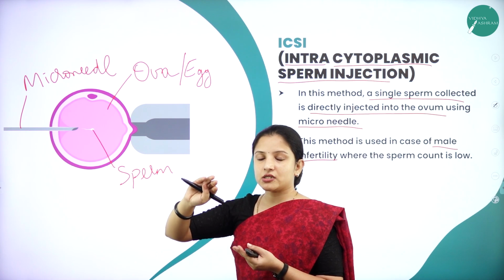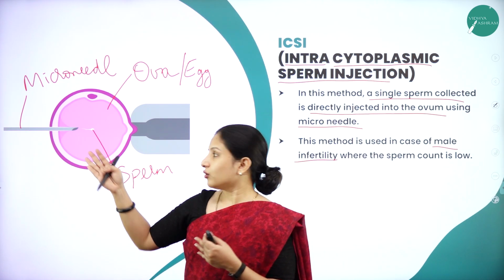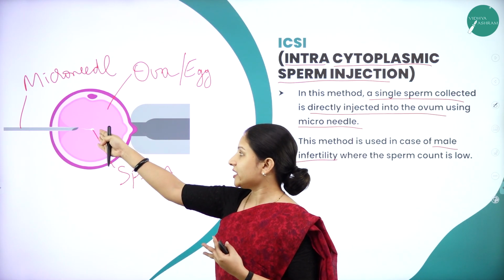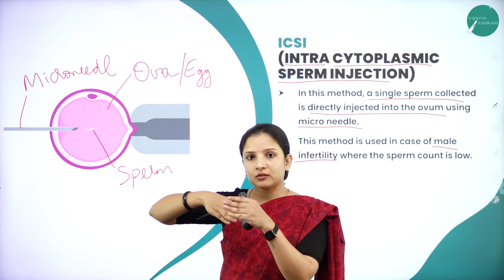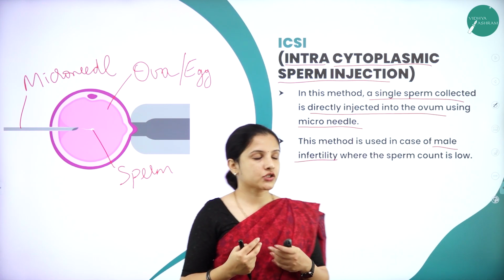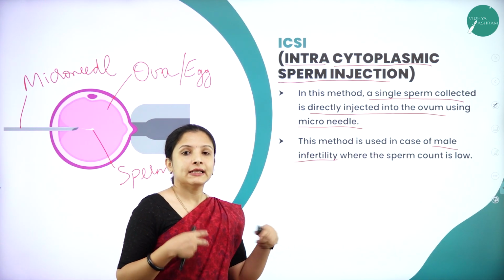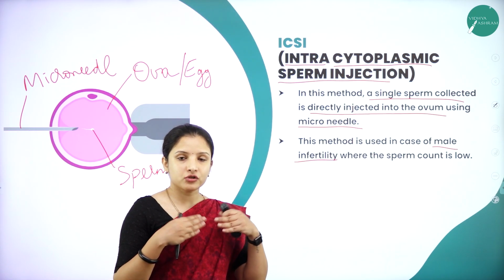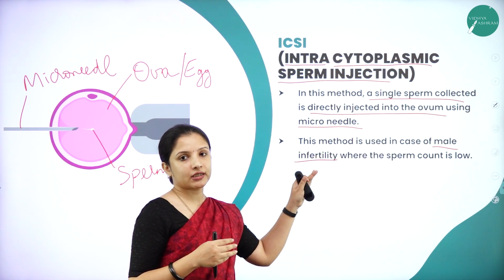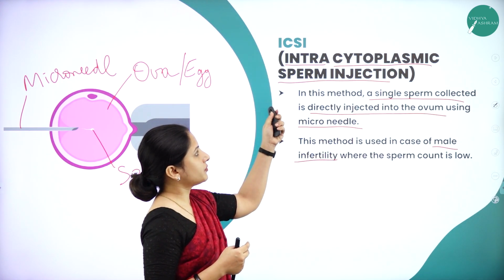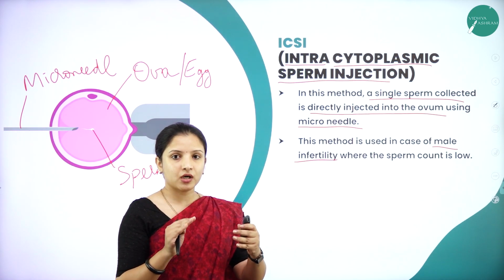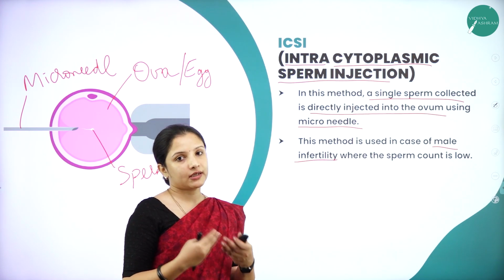Directly to the ova region, in the ovary where the mature ova is present, the sperm is injected into that particular ova using a microneedle. When the sperm is injected, it will fertilize the ova and the female can bear a child. This method is usually followed in cases where the female has good reproductive health, but the male is infertile. In such a condition, this intracytoplasmic sperm injection is done. It is called sperm injection because one single sperm is injected into the ova or the egg of the female.